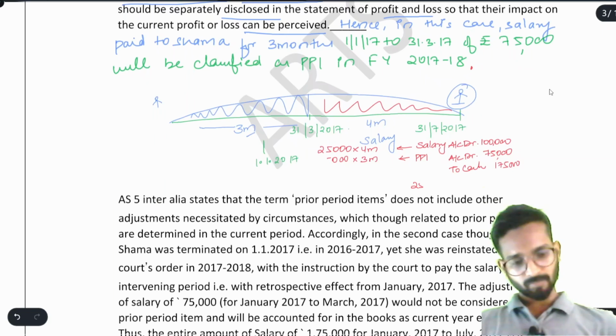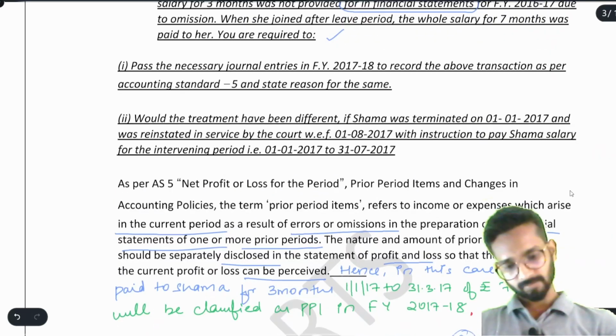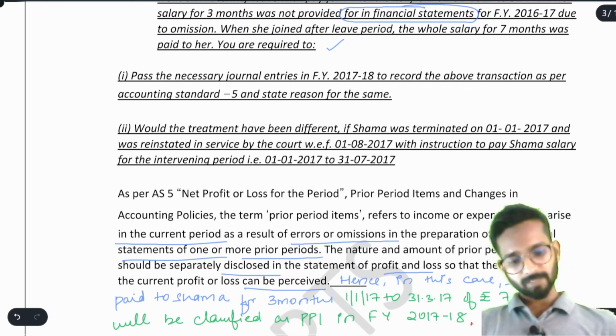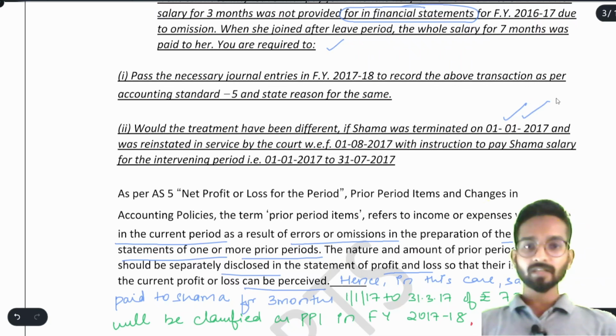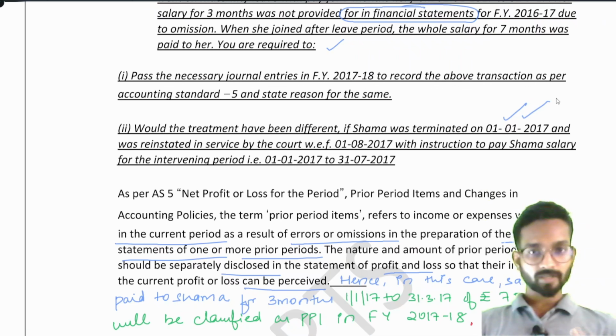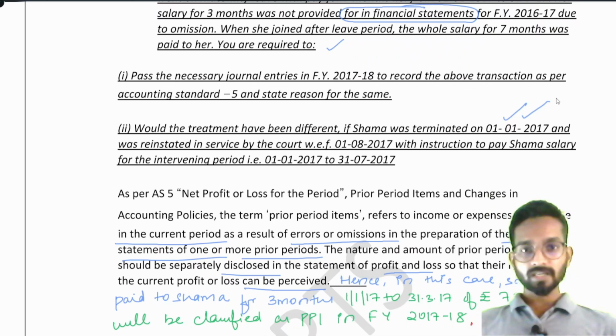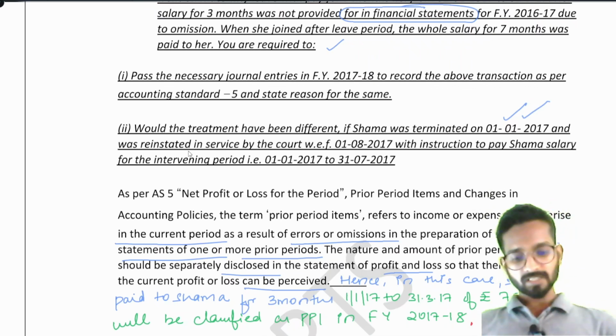The graph, or you can say that number line, will give a better idea. Now see, moving to the next part, see what the next part is saying. Would the treatment have been different if Shama was terminated on 1st Jan? They have terminated her on the 1st Jan. In the previous case, they did not terminate her. They gave her maternity leave on 1st Jan. She joined back after 7 months on 1st August. Now, on day one itself, they are terminating her and she was reinstated in service by the court with effect from 1st August with instruction to pay Shama salary for the intervening period of 1st Jan to 31st July.